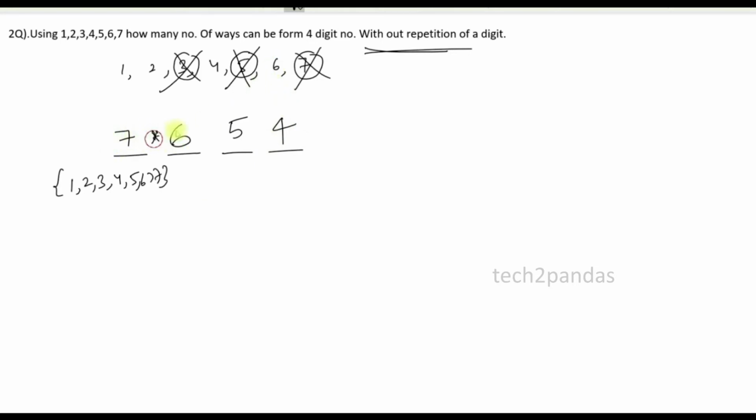So finally multiply: it is equal to 7 into 6 into 5 into 4. So this is my answer. If you calculate finally, you will get around 840 as the answer.